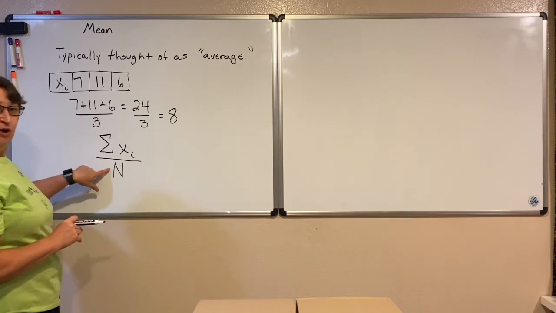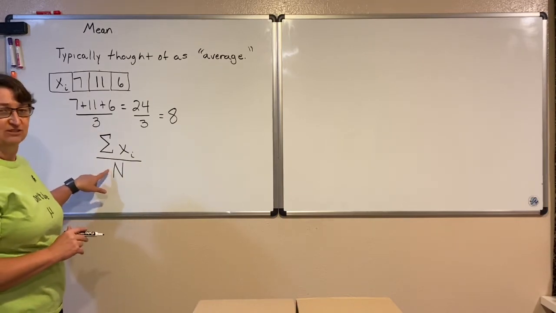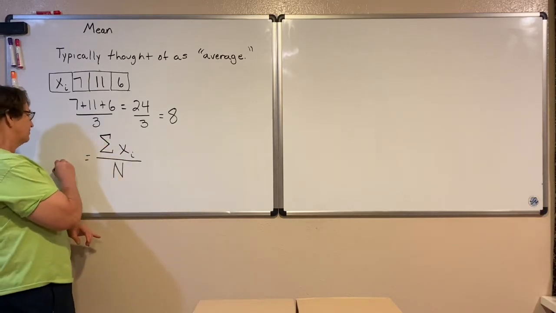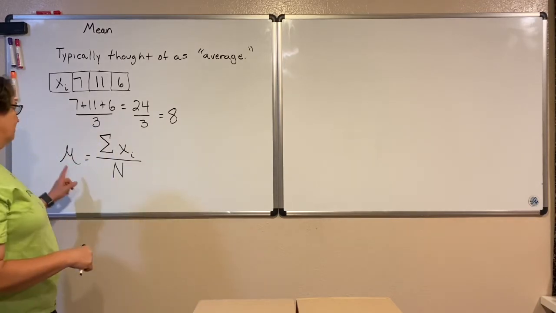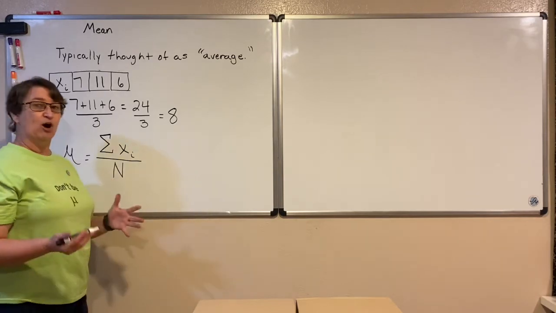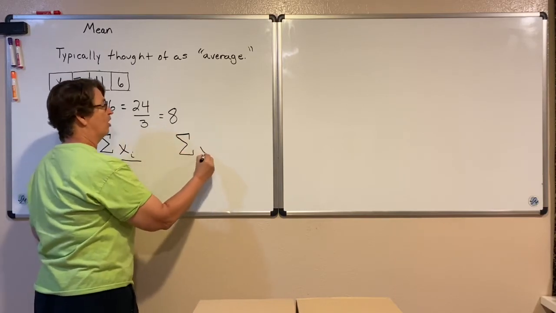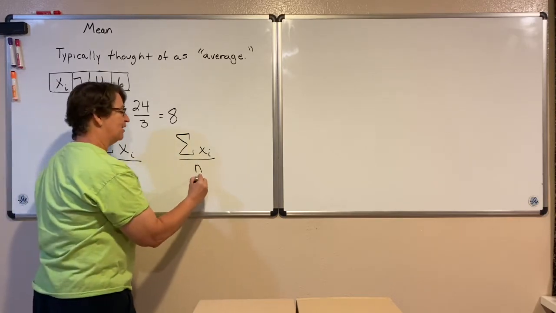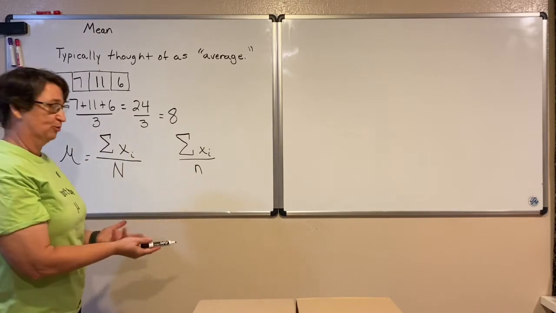Now, remember from before, when we use that capital N, it means that we have a population size. And to show that this is the mean, we use a Greek letter mu, to mean the mean of a population. If I only get a sample, the formula is exactly the same. We add up all our variable numbers, all the numbers in our data set, and then we divide by the sample size. In other words, we still divide by however many numbers we have.